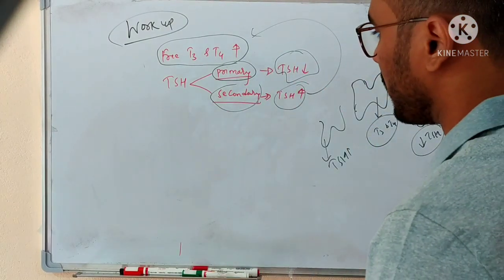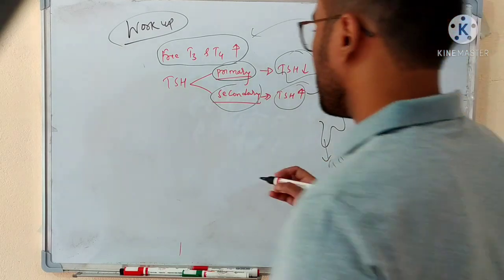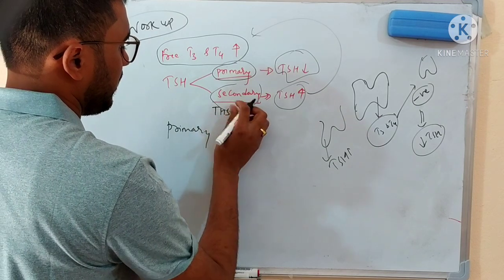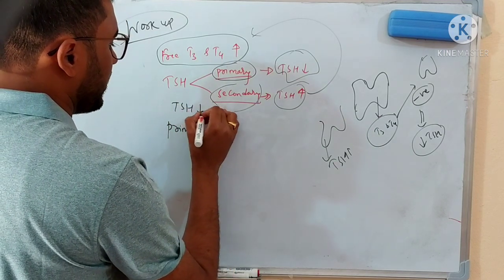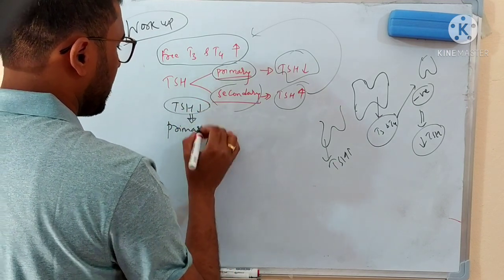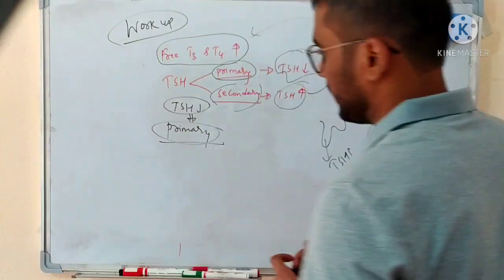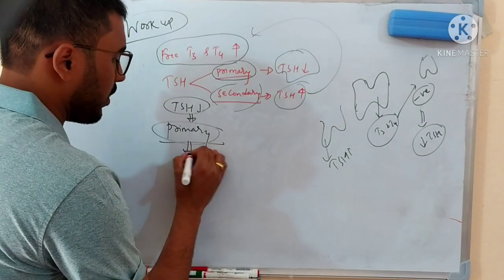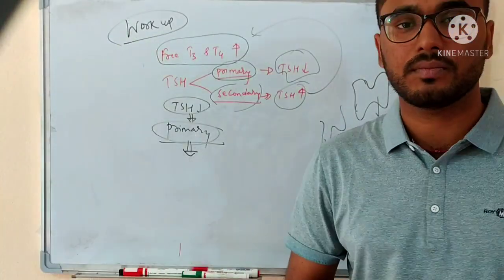Now, what will we do to confirm the diagnosis? Let's suppose you find that the TSH is decreased, so you suspect the person is having primary hyperthyroidism. To confirm it, note that the most common cause of primary hyperthyroidism is Graves' disease.